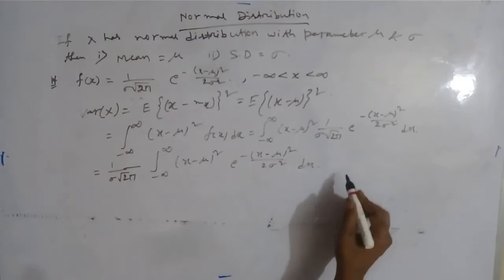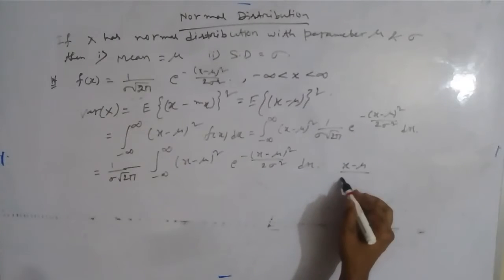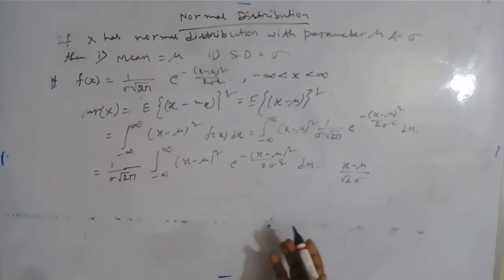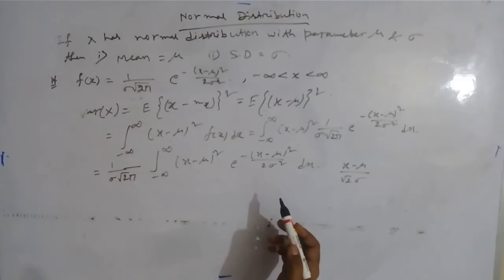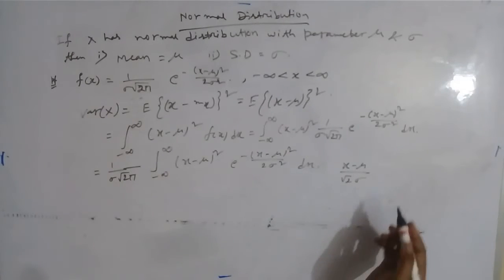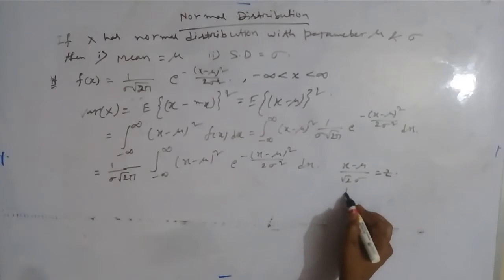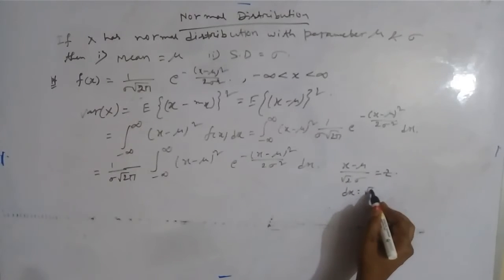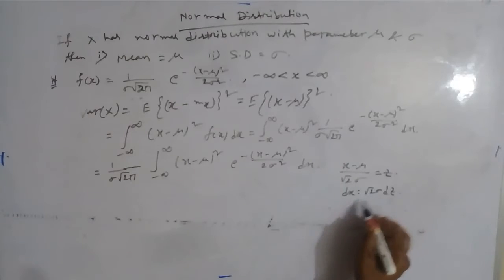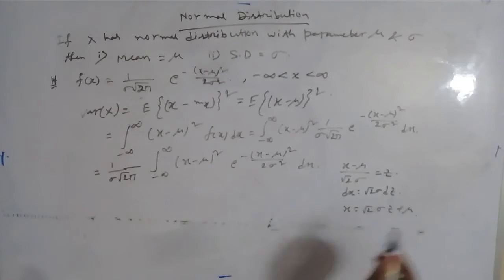Now we will substitute (x minus mu) by root 2 sigma, like before when we were finding the mean. Same substitution, the square root of the power of the exponential. So we are substituting this by z. Then dx will be equal to root 2 sigma dz, and x will be root 2 sigma z plus mu.